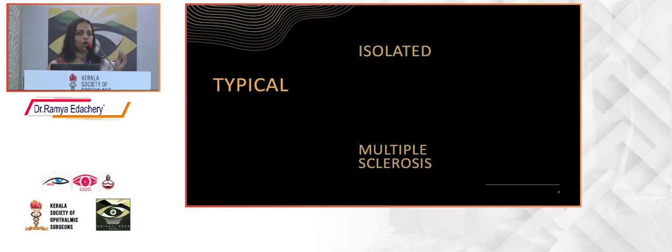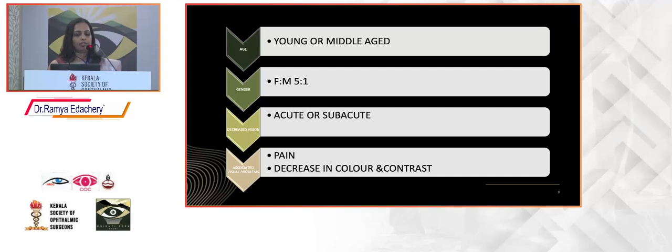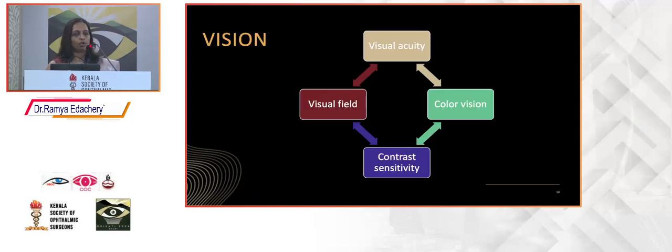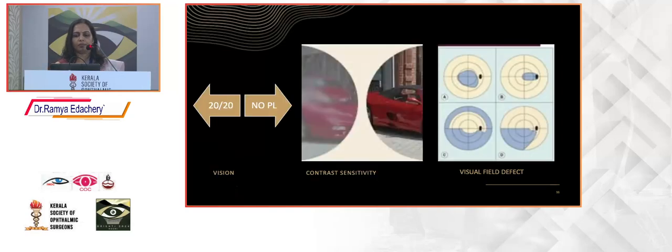So when you call it typical optic neuritis, either it is isolated or it is associated with multiple sclerosis. So the characteristic features are it usually occurs in young or middle age with a female preponderance, acute or subacute loss of vision associated with pain and decrease in color vision and contrast. So not only the visual acuity, you should also check the color vision, especially the red desaturation, and contrast sensitivity and visual field. So visual acuity, it can be 20/20 to profound loss of vision, that is no PL. So you should get all the other tests also done.